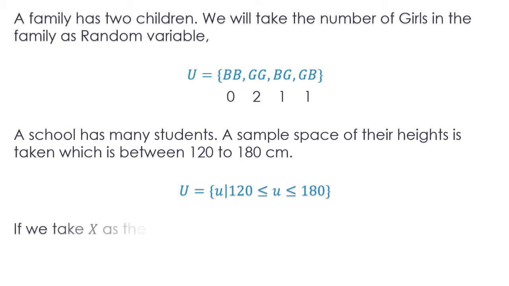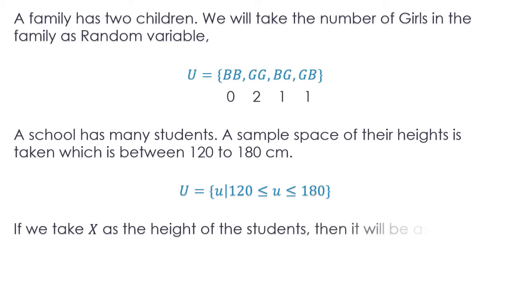So I am just depicting it using a range here. Now, if we take X as the height of the students, then it will be as follows. X is the height of students. So the characteristic here is the height of the students. So it will be X, which is between 120 to 180 centimeters. So the random variable here is all the students with the heights between 120 to 180 centimeters.